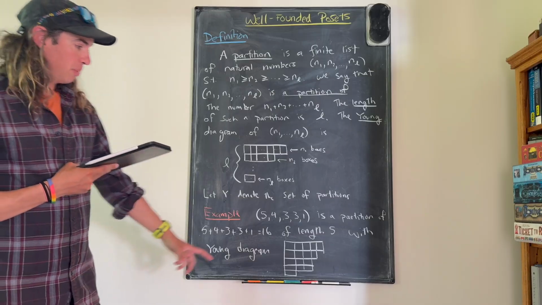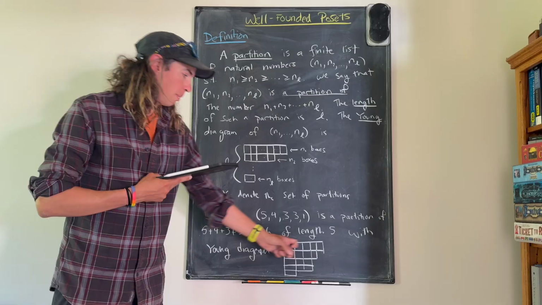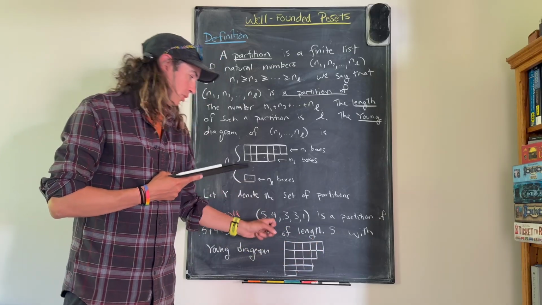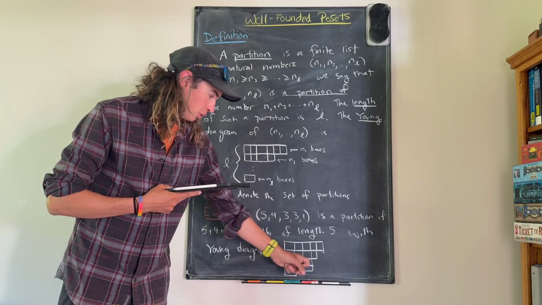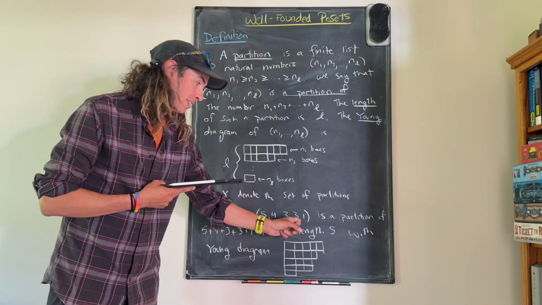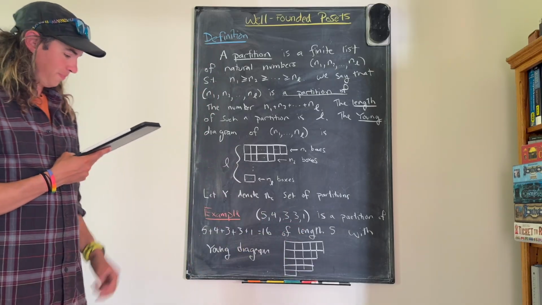And its Young diagram looks like this. So there are boxes. The top row has 5 boxes corresponding to this 5. The next row has 4 boxes corresponding to this 4. The next row has 3 boxes corresponding to this 3. The next row has 3 boxes again corresponding to the second 3. And then the last one has 1 box corresponding to 1.